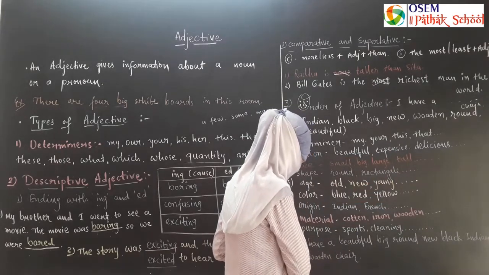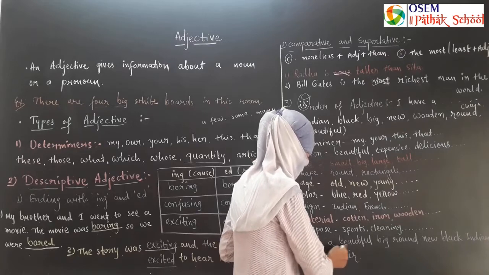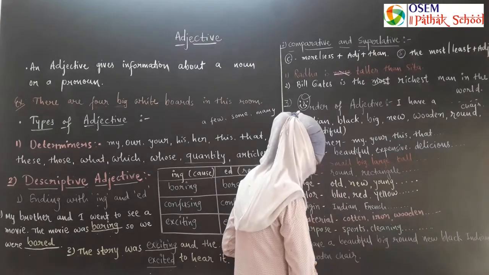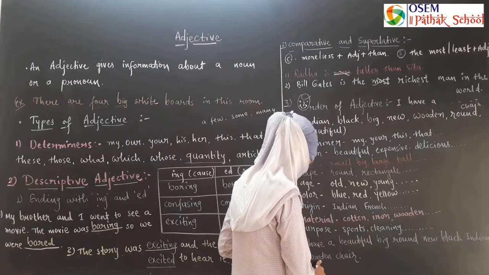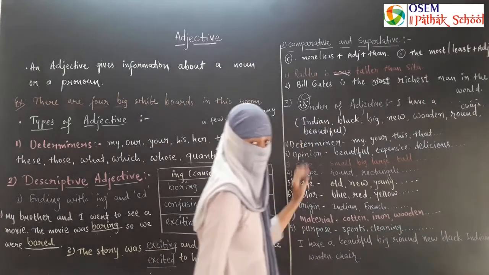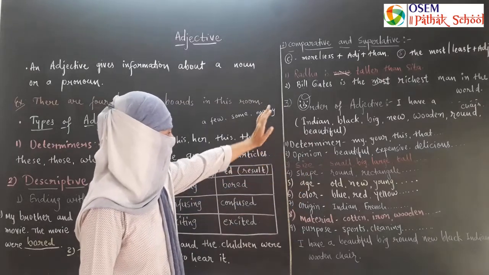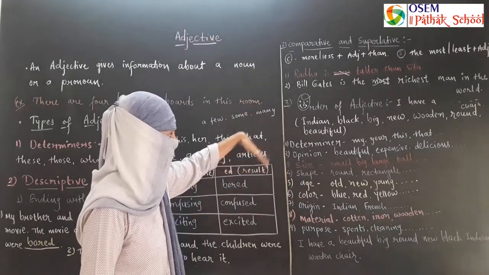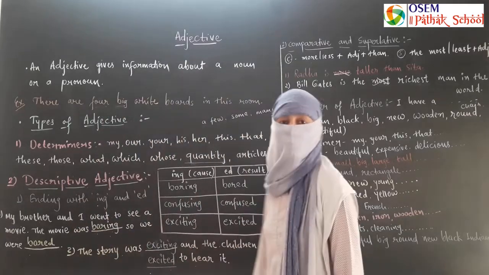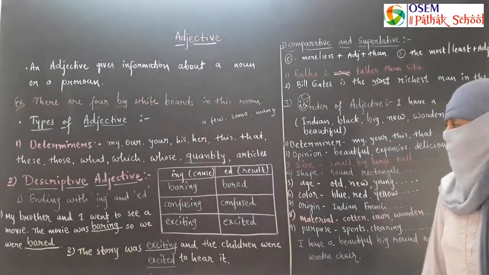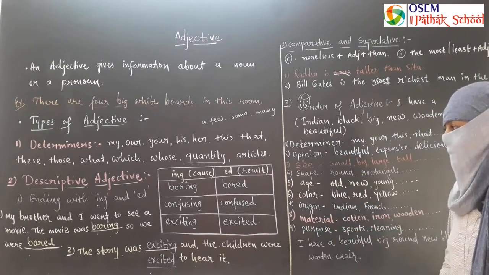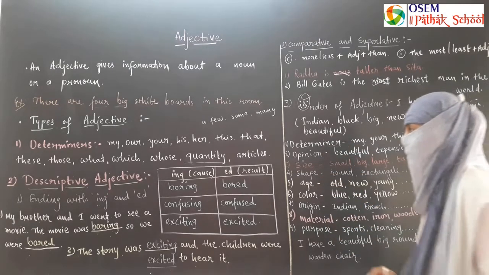Then our sentence is like that: I have a beautiful, big, round, new, black, Indian, wooden chair. If we have sitting, then wooden sitting chair. It is the right order to write adjectives. And whenever you have more adjectives, you have to follow this order to write them.